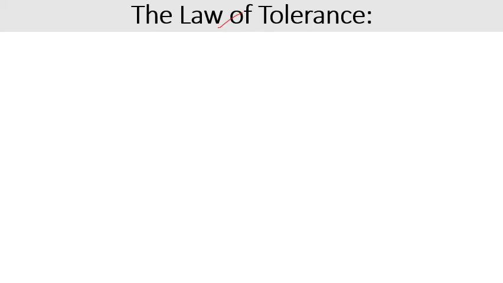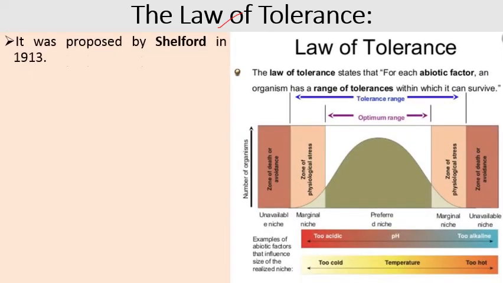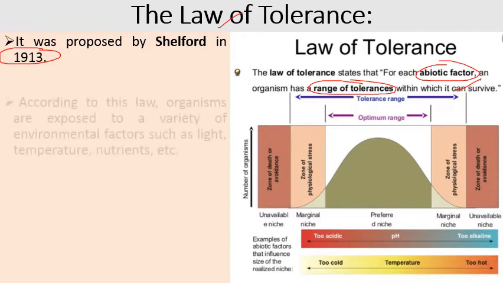Next comes law of tolerance. This law was proposed by Shelford in 1930. This law states that for each abiotic factor, an organism has a range of tolerance within which it can survive. So it has a broad range of these factors that can be tolerated by living organisms, and this range is known as range of tolerance.